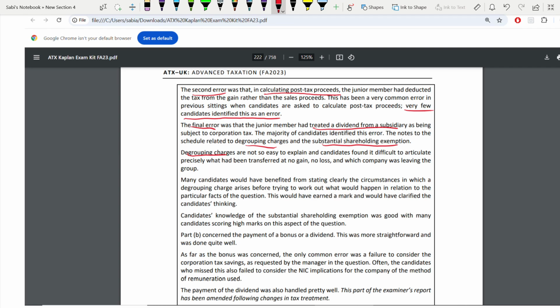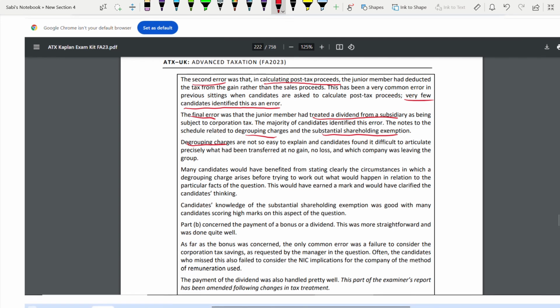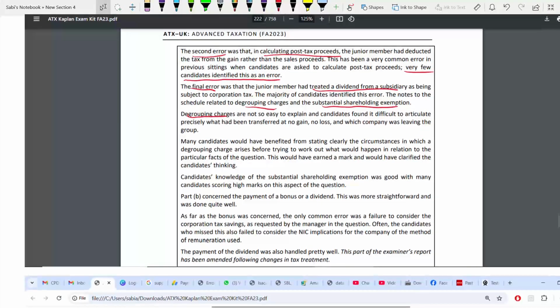They don't know what was transferred at no gain, no loss. Which company was leaving the group? They're not sure. But many candidates could have benefited if they had stated clearly the circumstances in which a degrouping charge would arise. At least write the circumstances: if this happens, a degrouping charge might arise. At least some marks they will get.